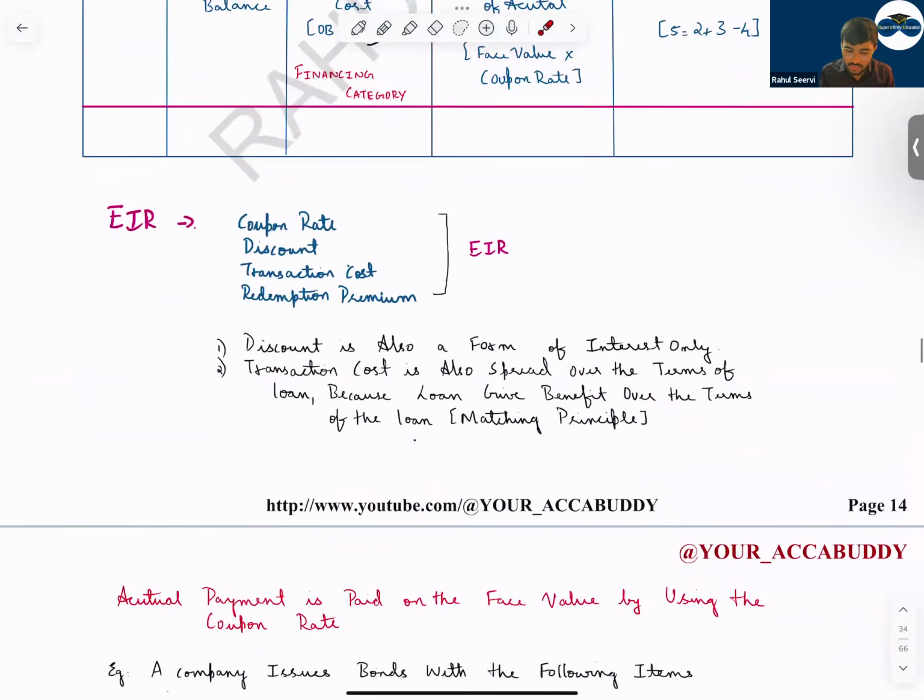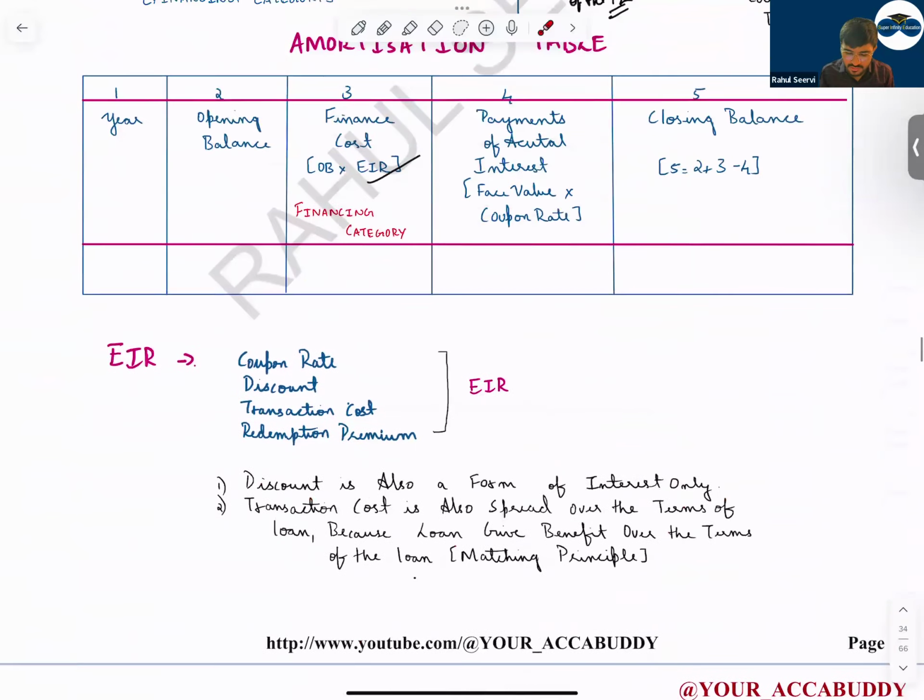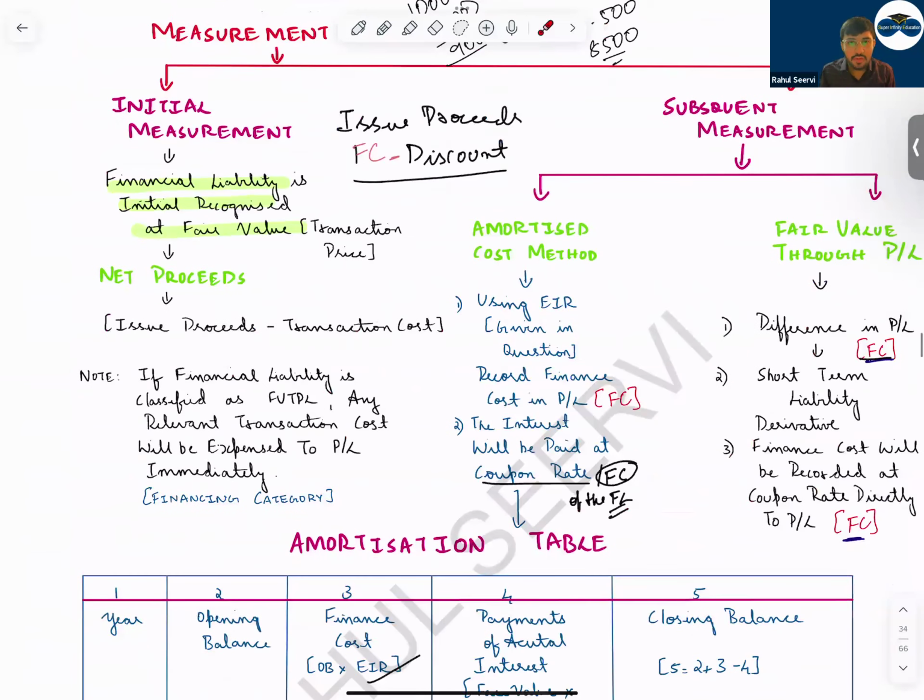And the fair value through P&L, what will happen for fair value through P&L? A simple calculation. In case of fair value through P&L, whatever is the transaction cost, immediately we take to P&L, and the interest will be based on what? The interest will be based on the coupon rate only. And it will go to financing category. For financial liability, everything will go to financing category. When coming to financial asset, it will go to investing category.